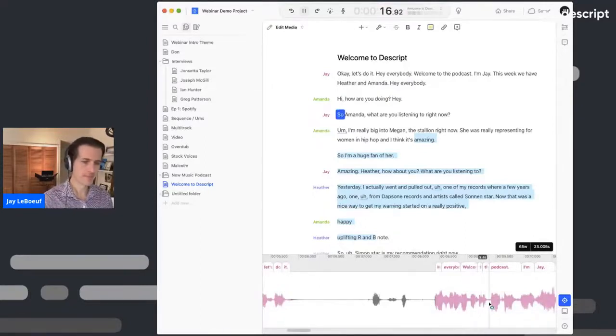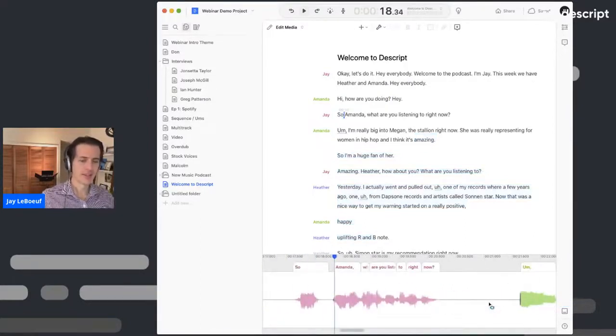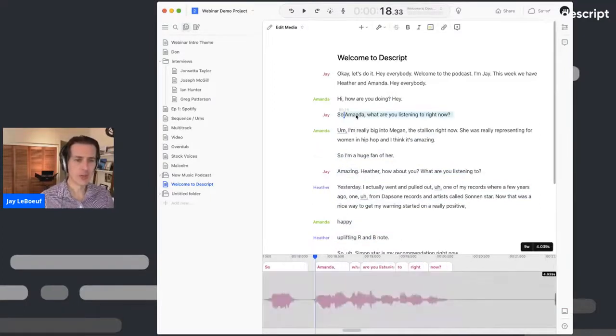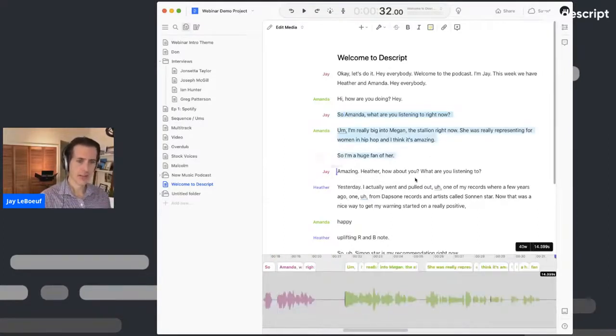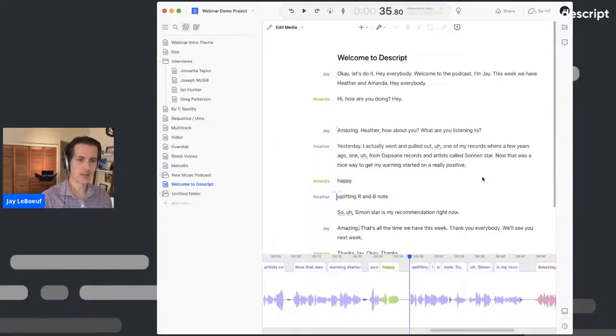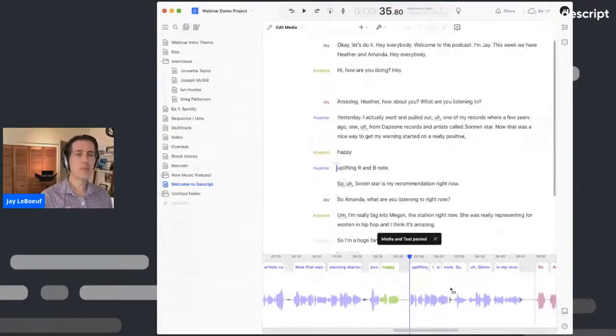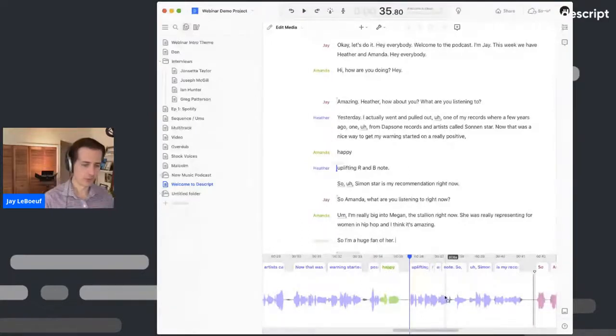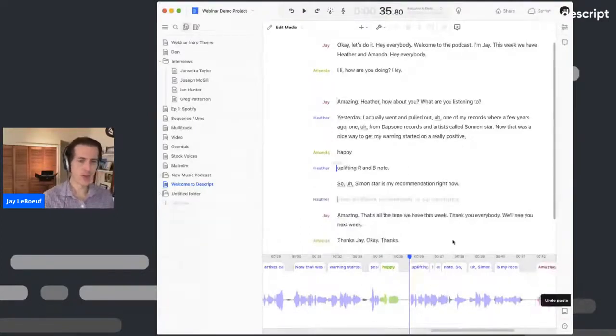So now we can see what is being listened to is starting to light up as we go. If I double click on it, for example, if I wanted to take this section and just remove it, I can just say Command X to cut, and I could just say Command C down here. And just like that, the media and the text were moved to a different place. I'm just going to undo that change for a second.